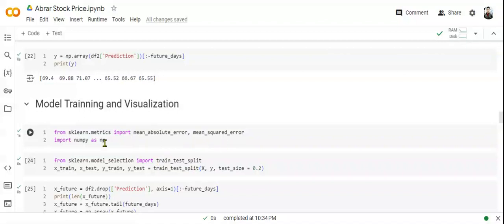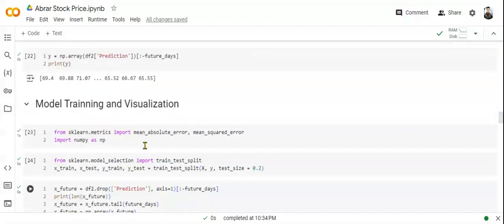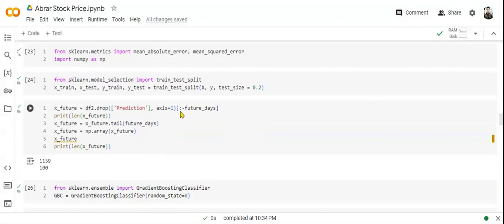So we imported the library numpy. And then from sklearn.model_selection, we imported train_test_split to split the dataset into train and test data individually. So we took x_train, x_test, y_train, y_test, and split with test size equal to 0.2.